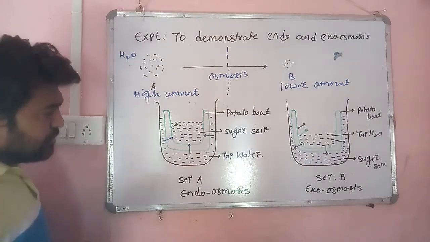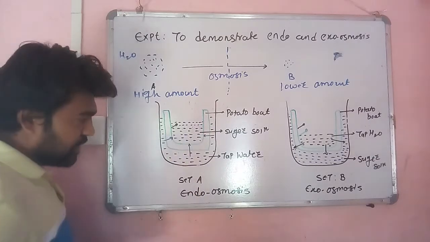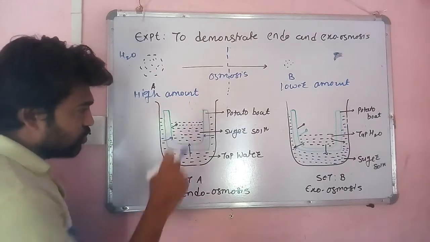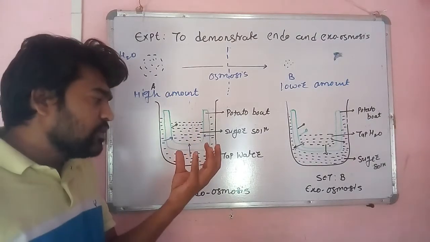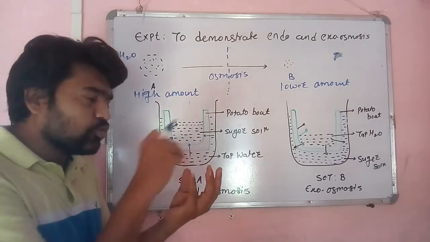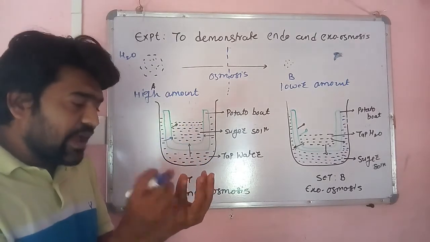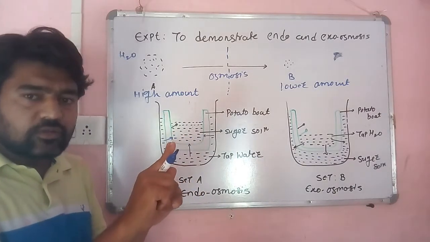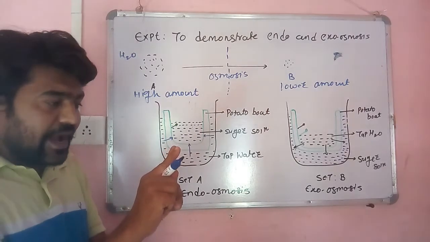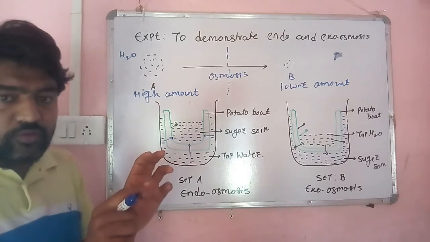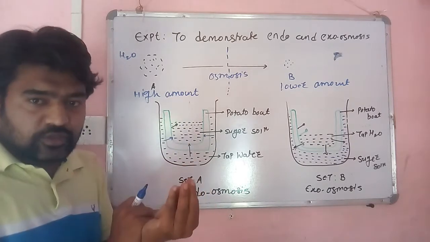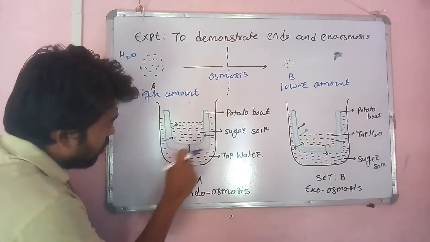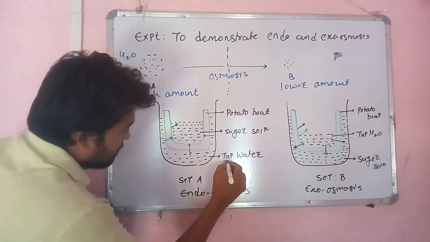Now tell me, this is pure water. As it is tap water, it is pure water. However, what is the sugar solution? A sugar solution is a combination of water molecules along with sugar. So whenever we add sugar to water, some of the water molecules get engaged with the sugar molecules to form a bond. It means that the total number of free water molecules decreases due to the addition of the sugar, and hence if we compare the tap water with the sugar solution, in tap water